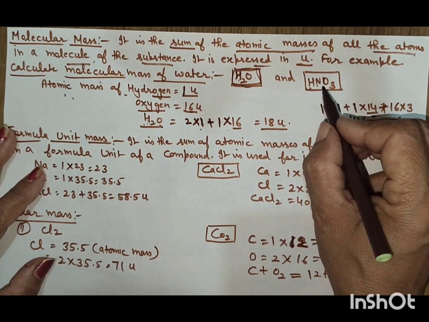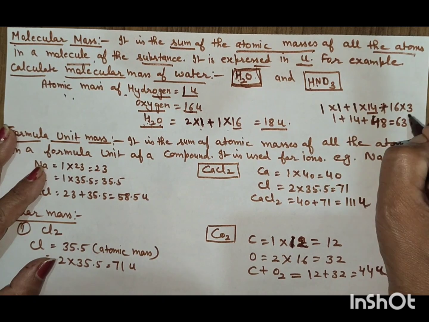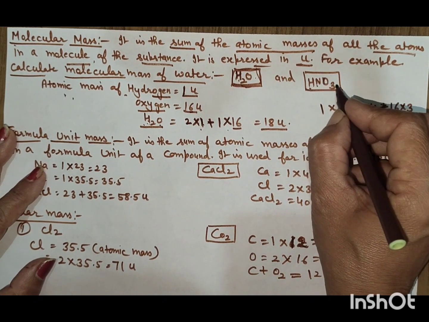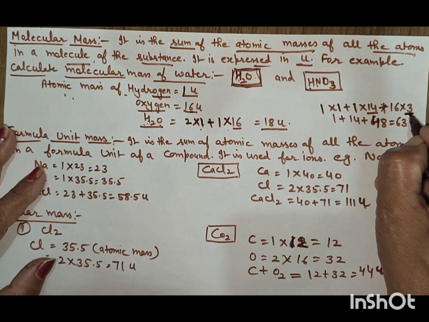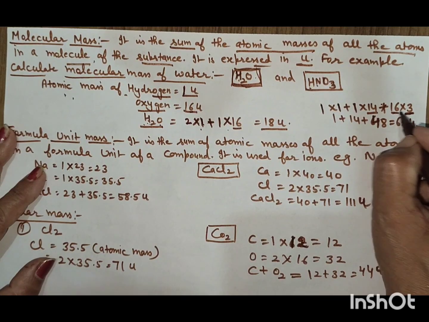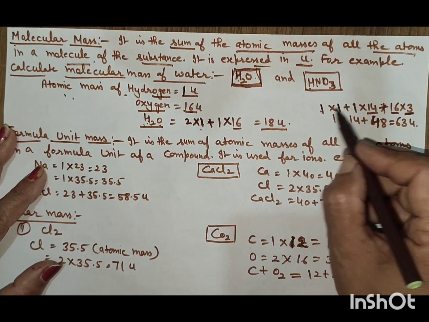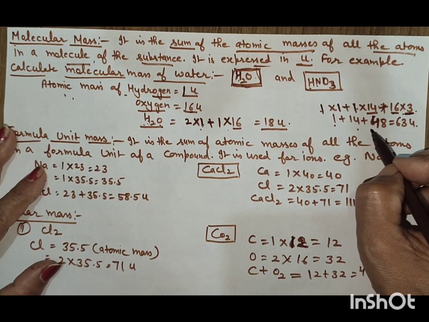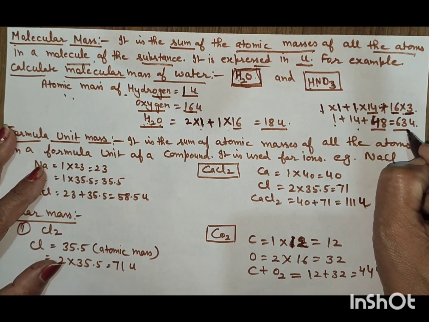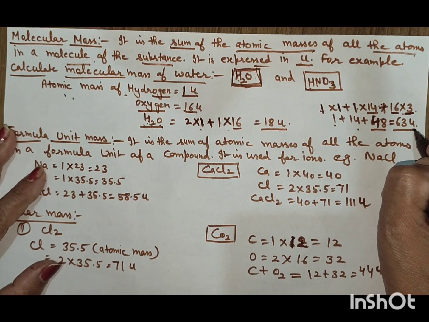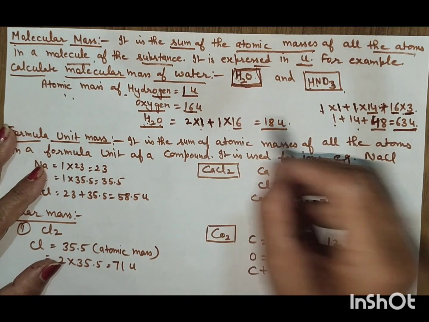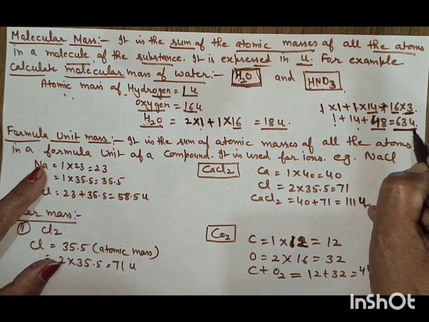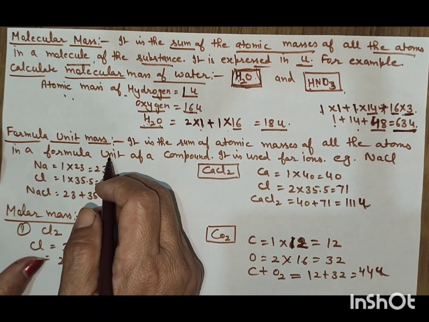Atomic mass of nitrogen is 14 and the oxygen atom is 3. O3 means 3 oxygen atoms, and the atomic mass of oxygen is 16. 1 into 1 is 1, 1 into 14 is 14, and 16 into 3 is 48. And this will become 63 U. HNO3 molecular mass is 63 U.